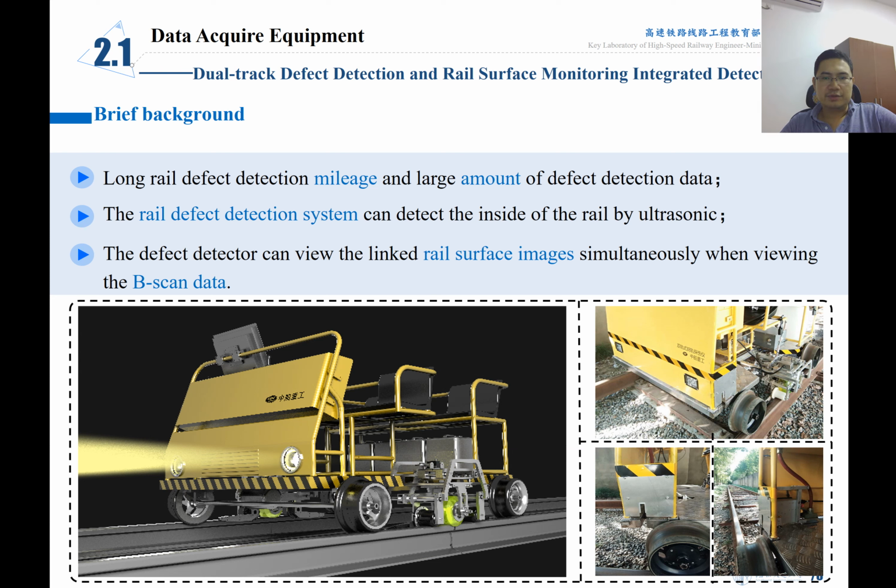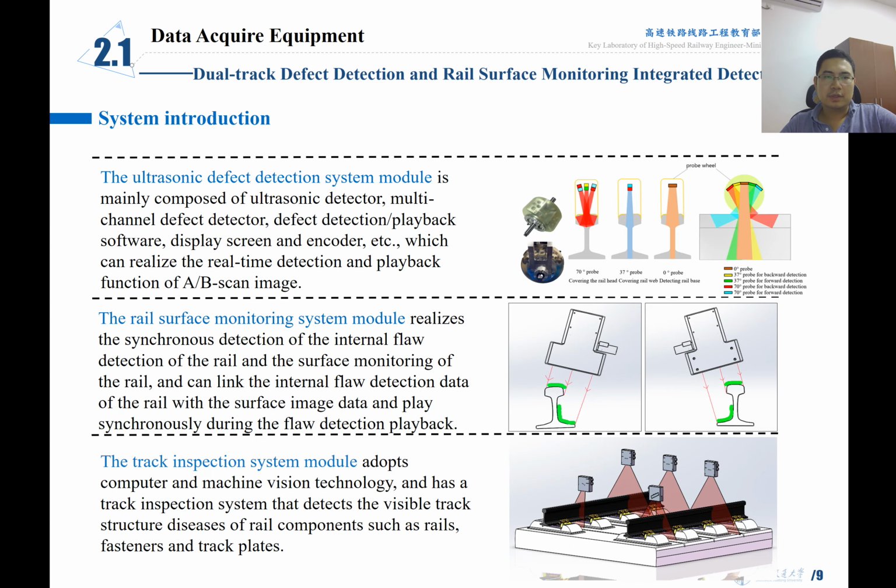The rail defect detection system can detect the inside of the rail by ultrasound. The defect detector can also view the rail surface images simultaneously when viewing the B-scan data. So for this system, there are 3 subsystems. The first one is called the ultrasound defect detection system. Basically, it uses ultrasound to take pictures of the internal image of the rail defects, and these are called the A and B scan images.